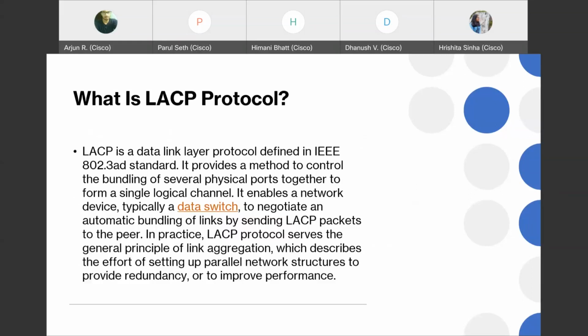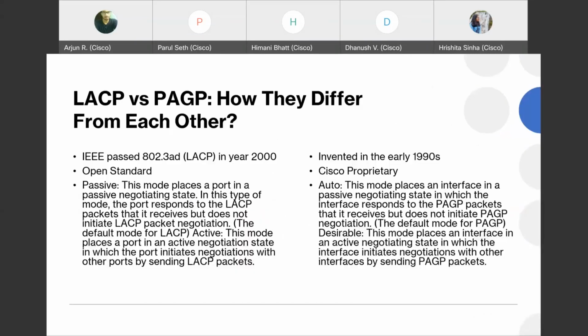So what is LACP? LACP is a protocol defined in IEEE standards, so it is open. It also does the same thing typically, so how do they differ? Only the naming differs.